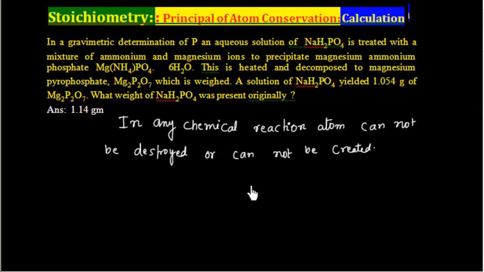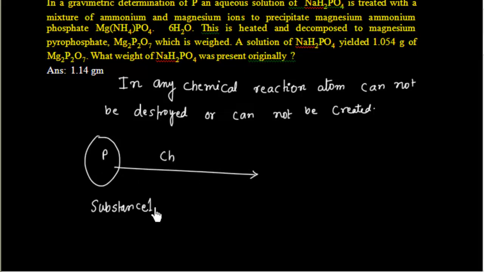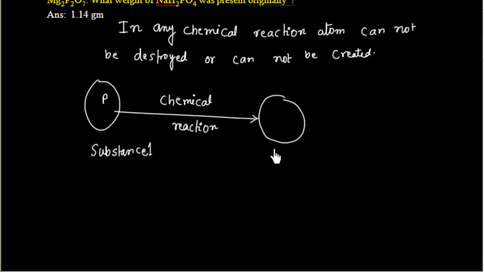Now if I use this idea, that is, if you have a substance and it has some phosphorus atoms, and if I do some chemical reaction, so let us say this is substance 1, and I convert this into substance 2, it will have the same number of phosphorus atoms.